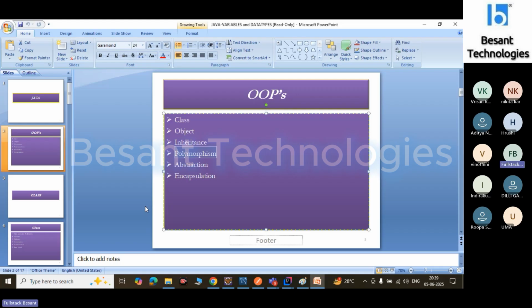One of the important interview questions in this polymorphism concept is: what is the difference between overloading and overriding? There are three different types of overloading: method overloading, constructor overloading, and operator overloading.